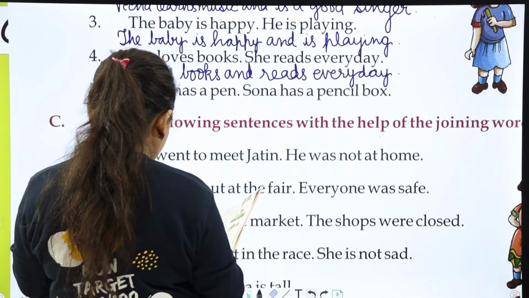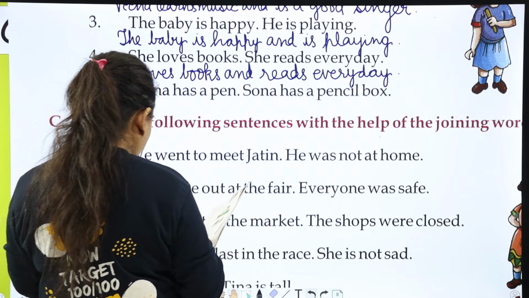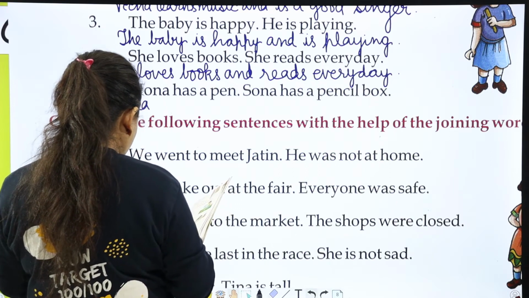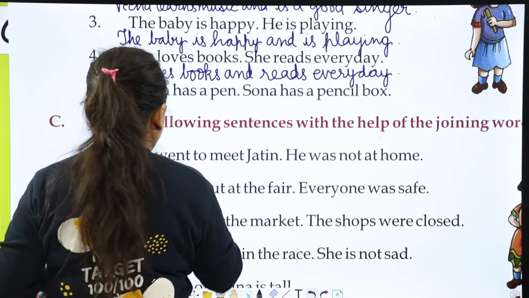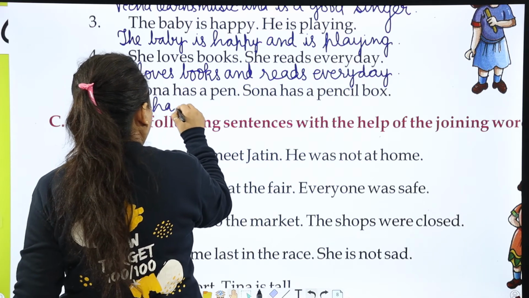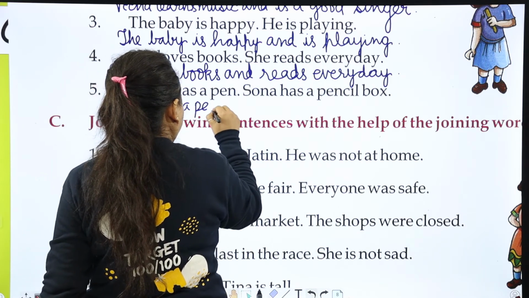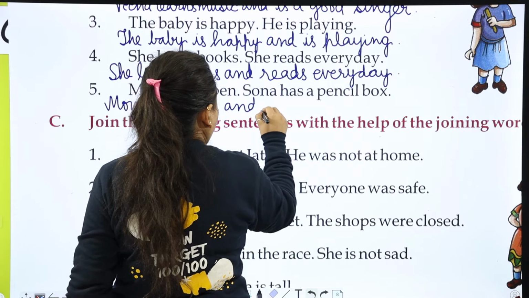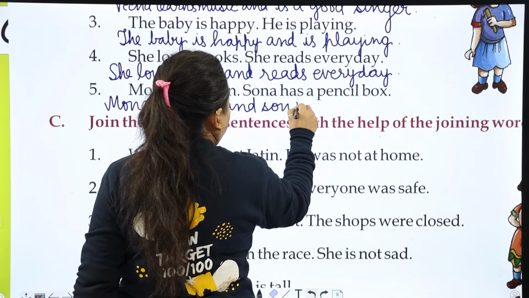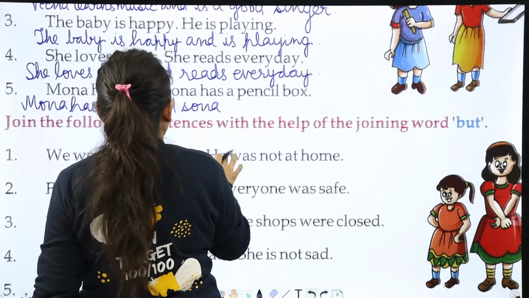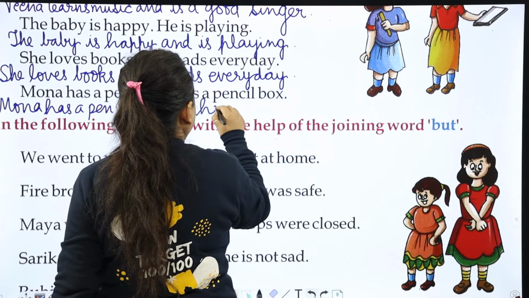So, Mona has a pen and Sona has a pencil box.